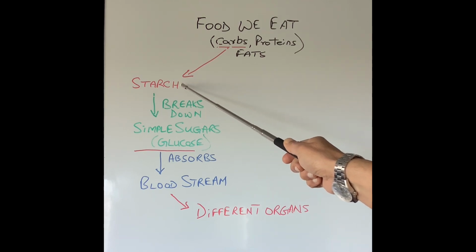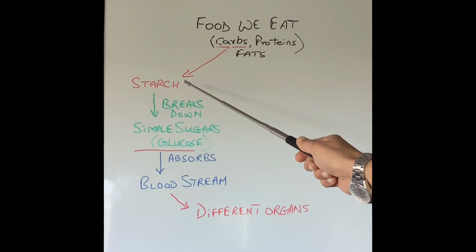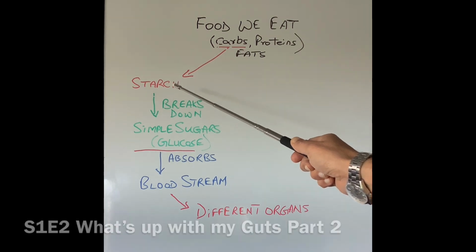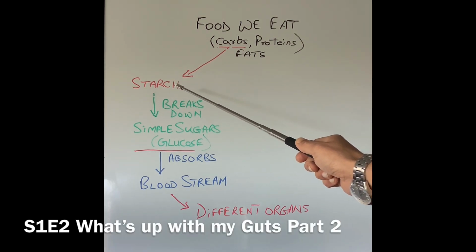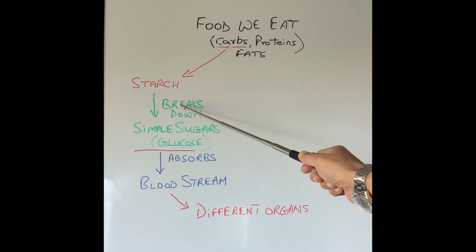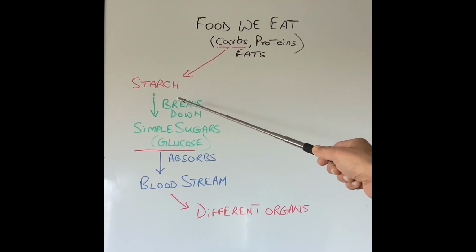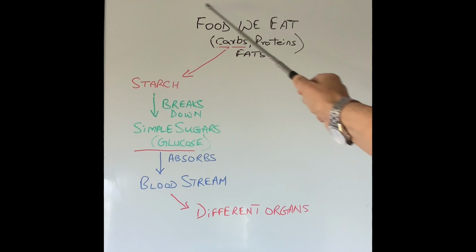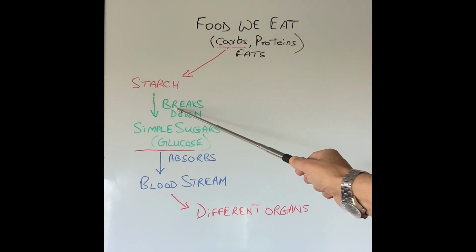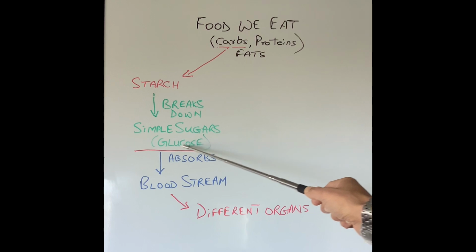However, the problem with starch is that it is a very big molecule. If you don't understand what a molecule is, what size means, please watch my video below. It will tell you how food is digested in our intestinal tract. Starch is broken down into smaller particles by enzymes in our digestive system. Enzymes come from our stomach, from our pancreas, from our liver, and also from our small intestine, which break down bigger particles of food into very simple or smaller particles. In the case of starch, the smaller particles are called sugars or simple sugars, and one of them is glucose.